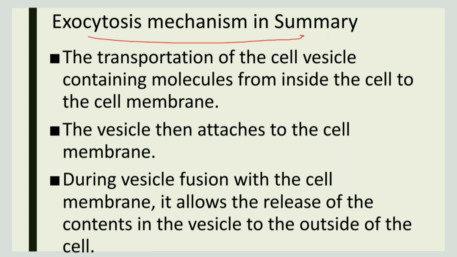Now, let us brief the process of exocytosis in just 3 steps. The first step is that the vesicles that have molecules are transported from inside the cell to the membrane. The second step is attachment of vesicles to the cell membrane. The third step is the fusion of these vesicles with the cell membrane. During this last step, the fusion of the vesicles, there is a release of the contents present inside the vesicle.